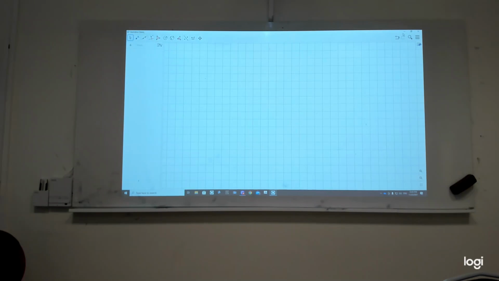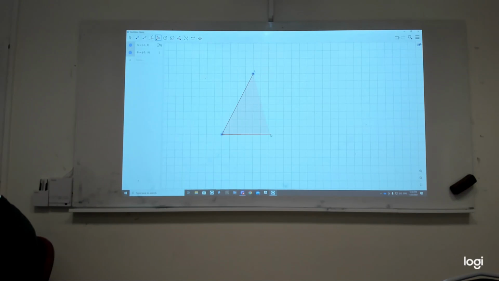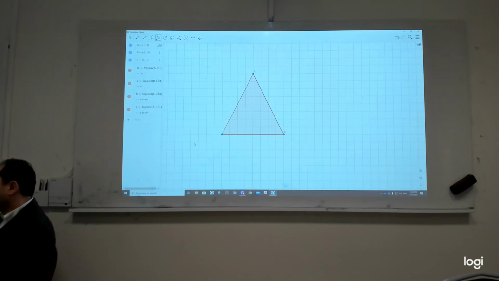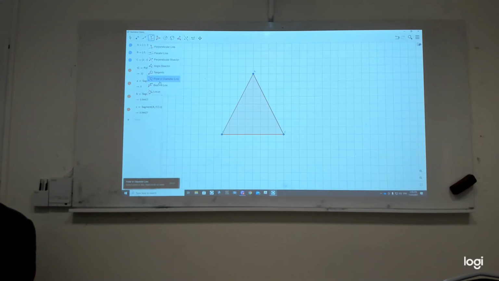Let me just show you that if I do it randomly, I don't know if it works or not. So you see, I take this one. I want to make an isosceles triangle. 1, 2, 3, 4. 1, 2, 3, 4. Is that right? Do you agree this is isosceles? Yes? Okay. And now if I want to draw the angle bisector, what do I do? The median of which side have I written, do you remember? The median of AC. Okay, good.